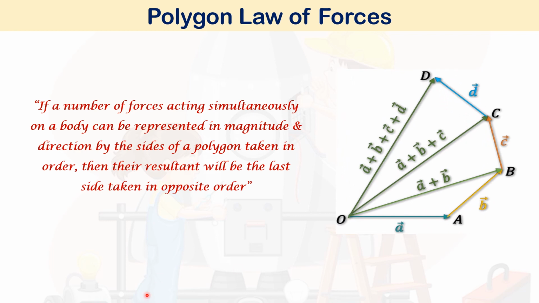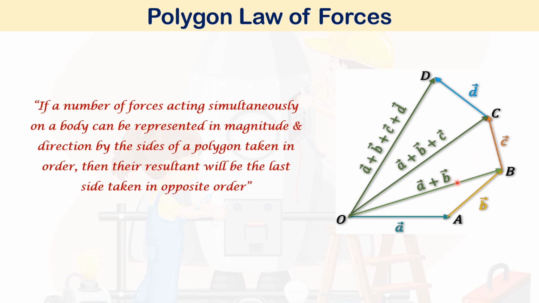So look at this figure. One of the forces is A, the next force is B, A is acting anti-clockwise, B is also acting anti-clockwise, then the resultant A plus B, which is the third side, is acting clockwise. Look into this triangle OBC.